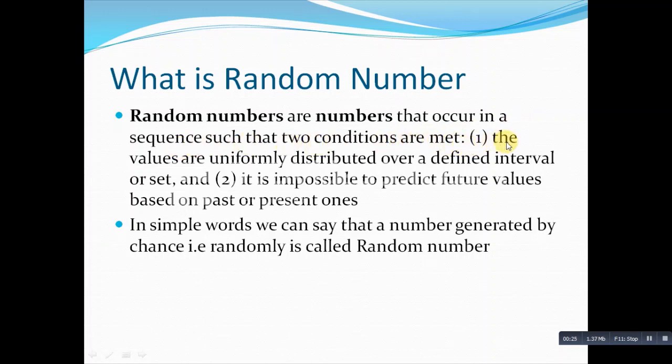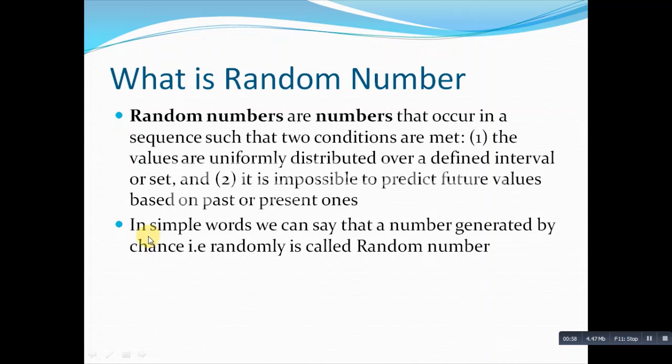The first one is that the values are uniformly distributed over a defined interval or set, and the second one is that it is impossible to predict the future value based on the past or present one. So this is actually a random number. It is very difficult to predict on the basis of one or another. You cannot say what type of number will be generated. This is what is explained here.